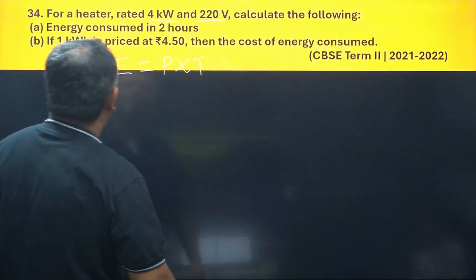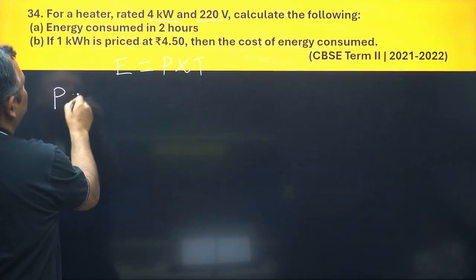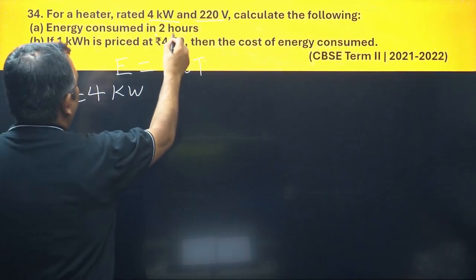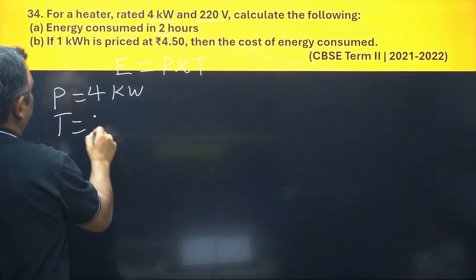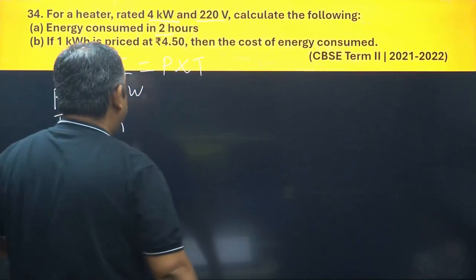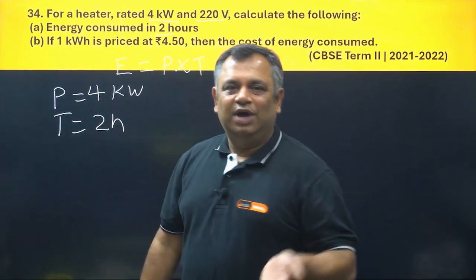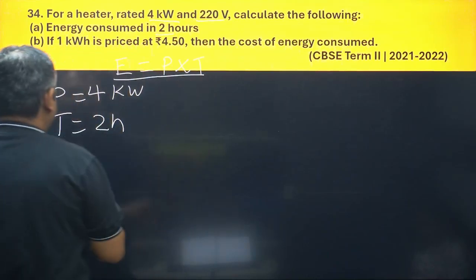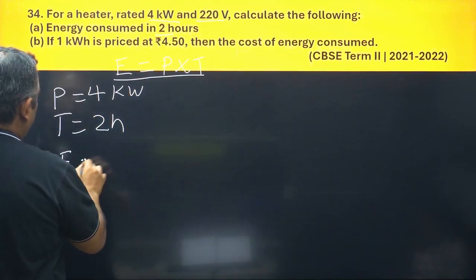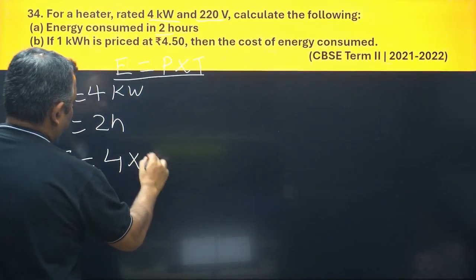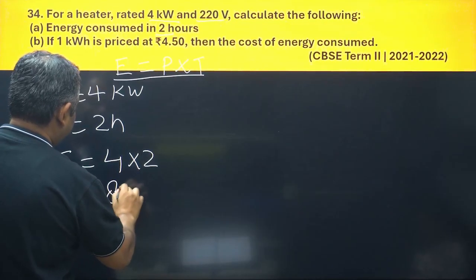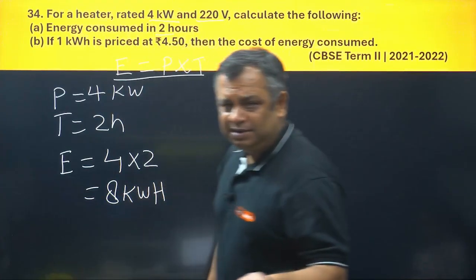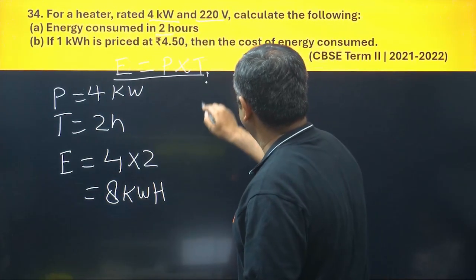Now what all is given here? I am given P. P is equal to 4 kilowatt. I have been given 2 hours. T is equal to 2 hours. Now, isn't this easy peasy lemon squeezy? You have got P, you have got T, you need to calculate E. Let us apply in this formula. So here E would be equal to 4 into 2, which would be equal to 8 kilowatt hour. Clear? Simple, very, very simple, easy peasy, lemon squeezy.